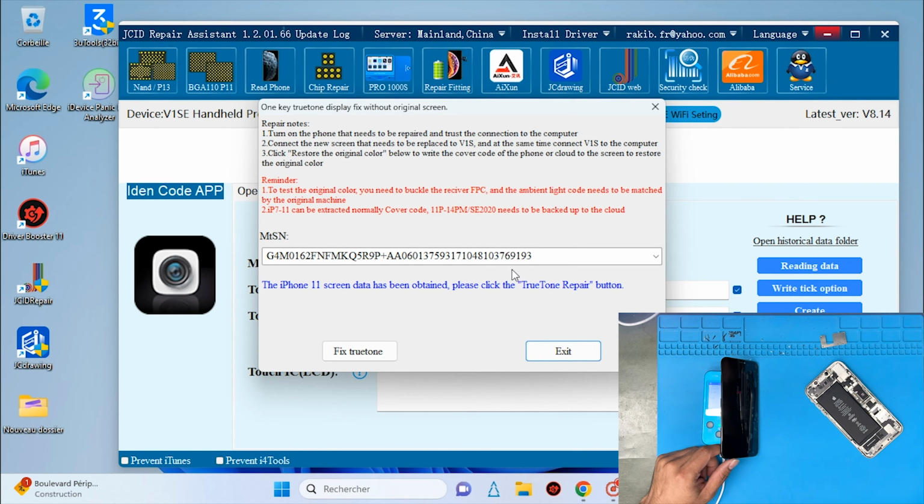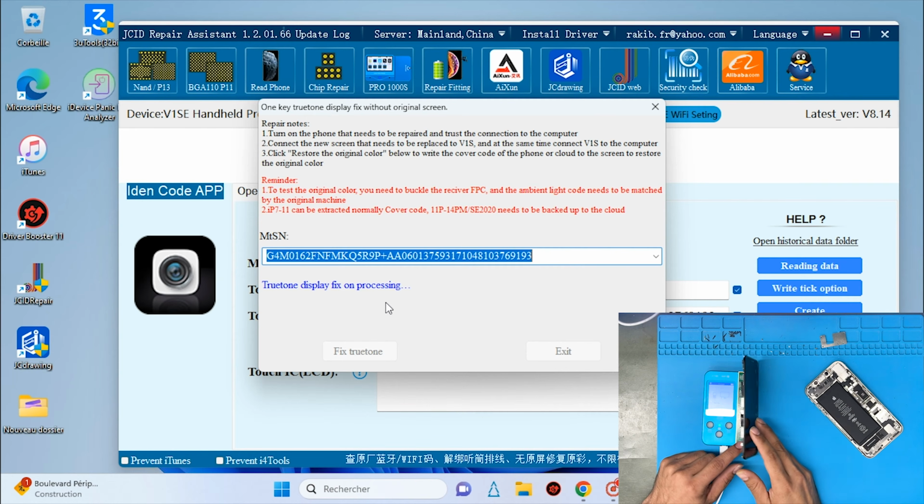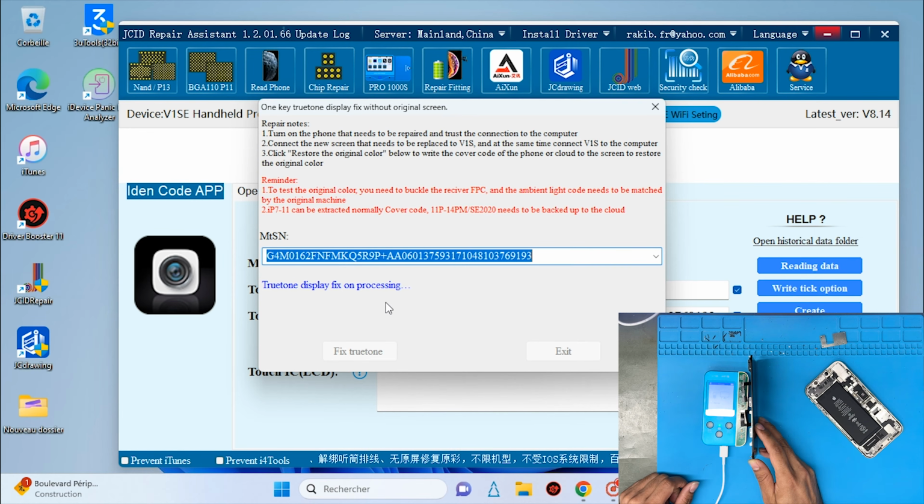Now go back to the computer again and click on the button fix true tone. You have to wait a few seconds, 20 or 30 seconds maybe, to write this code on your screen. It is now processing.